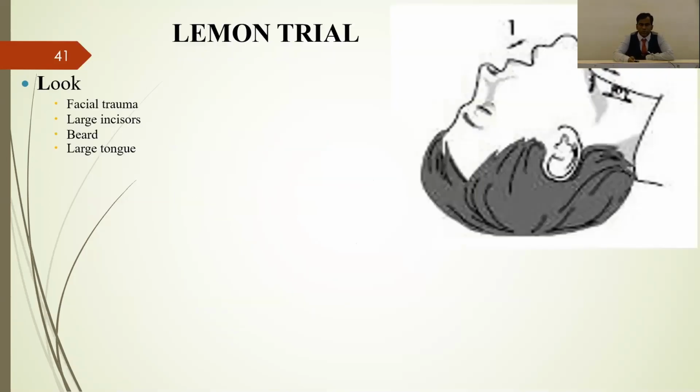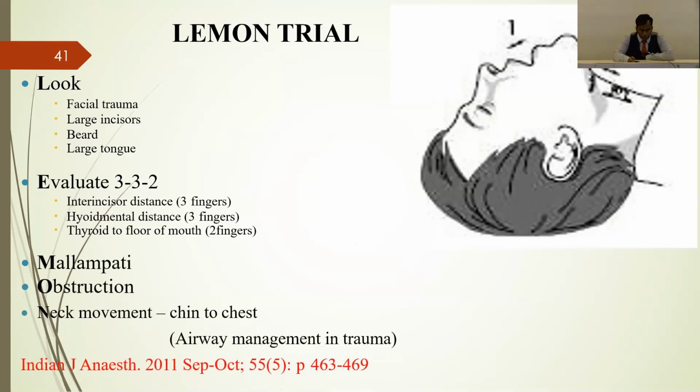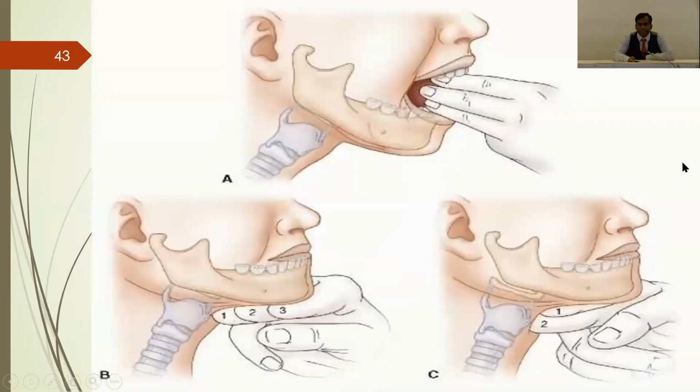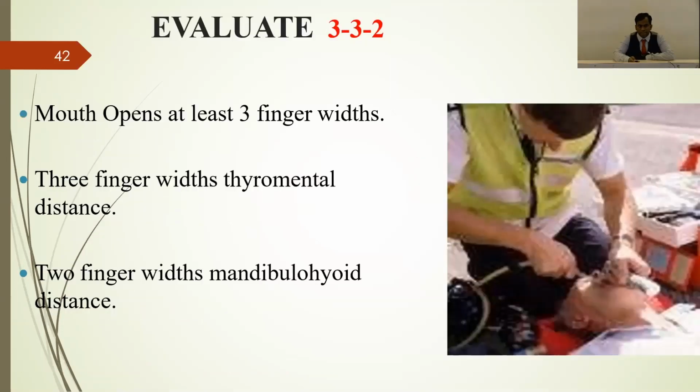So the LEMON criteria. L is look externally for facial trauma, large incisors, beard and large tongue. Then you should evaluate by the 3-3-2 rule. You can see this diagram: 3 fingers interincisor gap, 3 fingers thyromental distance, and 2 fingers hyomental distance. The 3-3-2 rule. Then you should look at the Mallampati grading, as already told. Then obstruction, any type of obstruction, tumor, some foreign body, infection, then edema. That is the obstruction you should look for. The neck movement, chin to chest movement, you should always look at when assessing the airway.